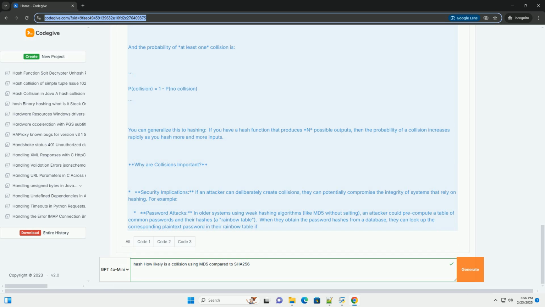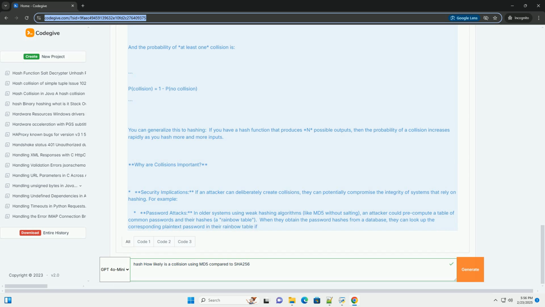However, keep in mind that no hash function is immune to collisions forever. As computing power increases and new cryptanalytic techniques are developed, the security of SHA256 may eventually be compromised. That's why research into new and stronger hash functions, like SHA-3, is ongoing.